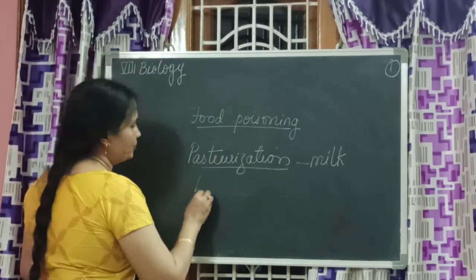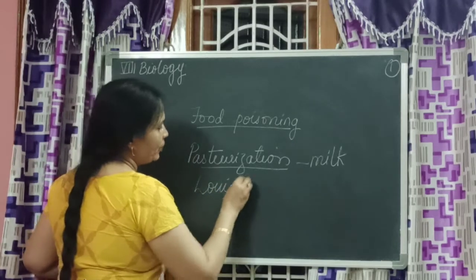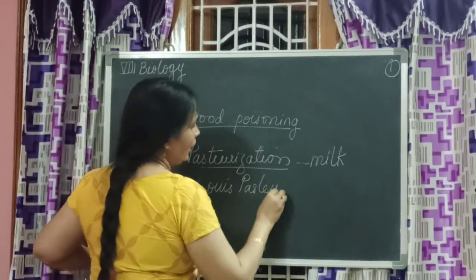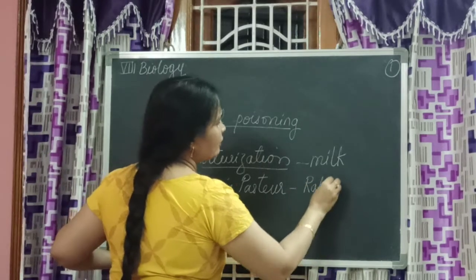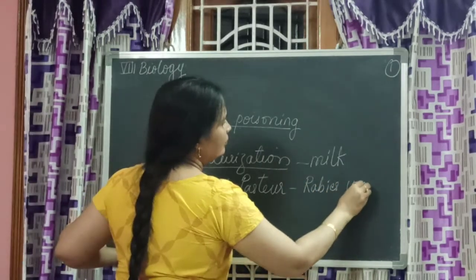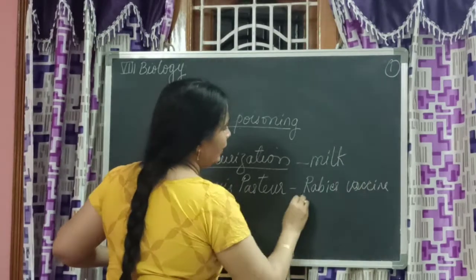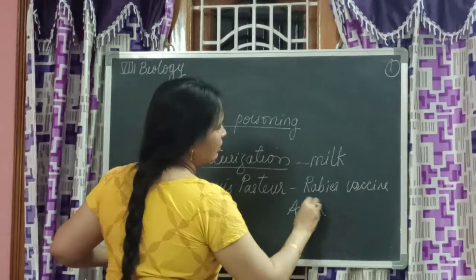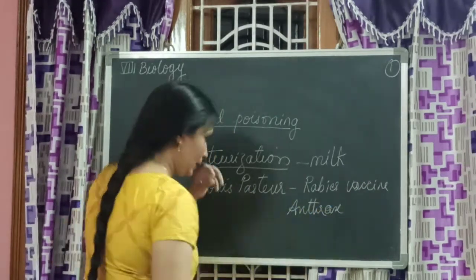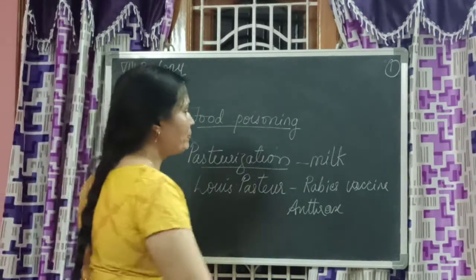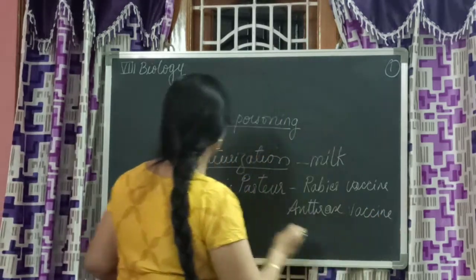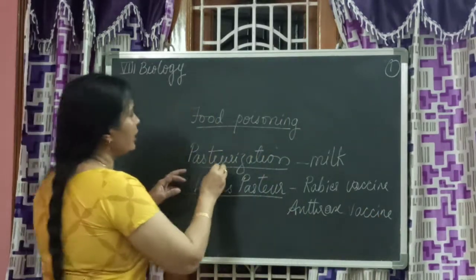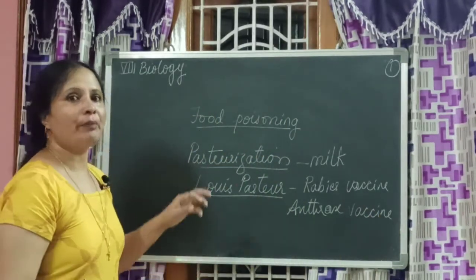Louis Pasteur. He is famous even for finding the rabies vaccine and anthrax, a disease caused in domestic animals. Anthrax vaccine, and we have to know so much about him. First, before that, let us know what is pasteurization.